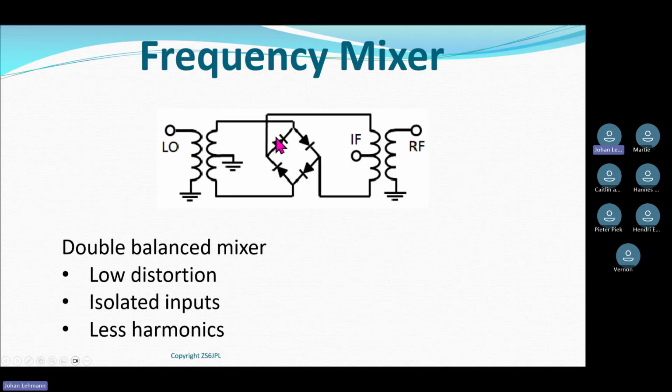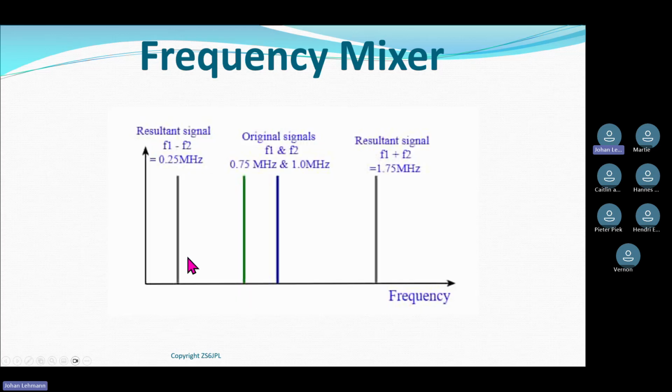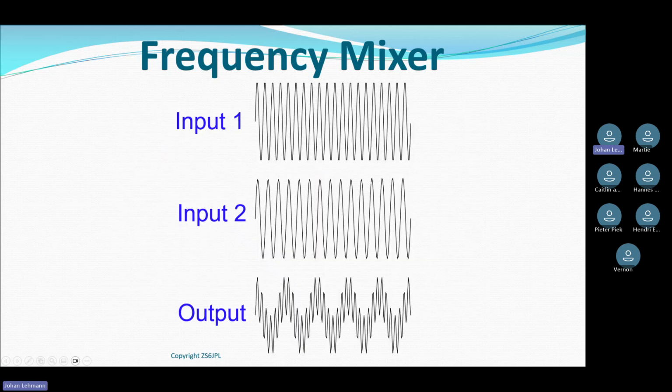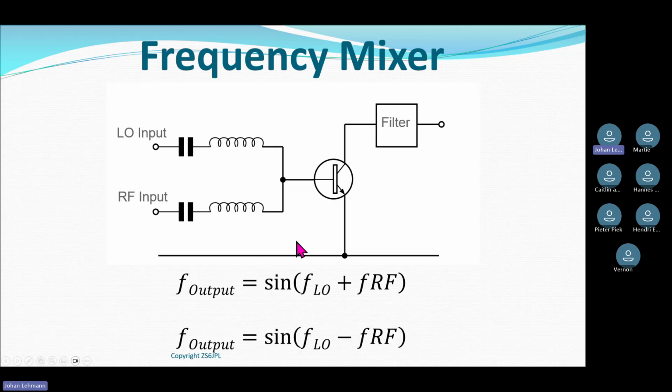Also, because of the configuration of the double balance mixer, I don't get any odds and sods. If I go back and look at a bad mixer, this is actually a pretty pathetic mixer, but it gives you the first glimpse of mixing, taking two signals and putting them together.